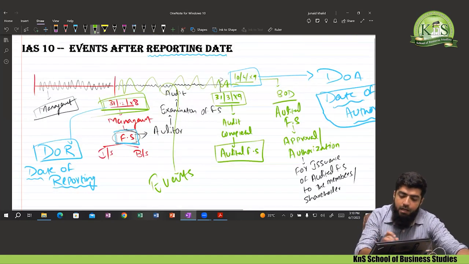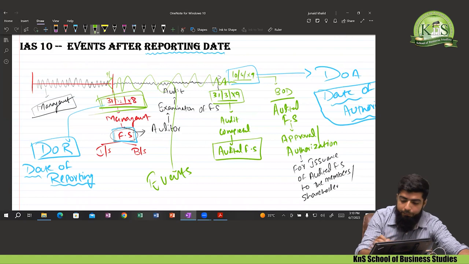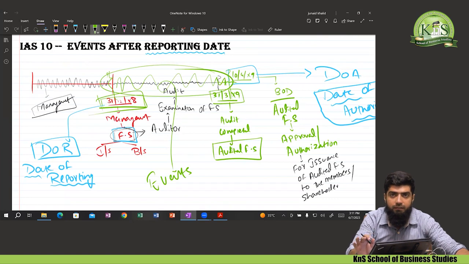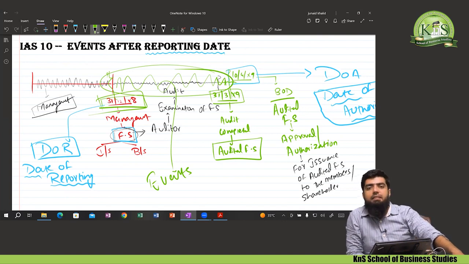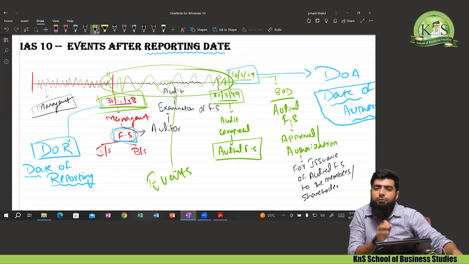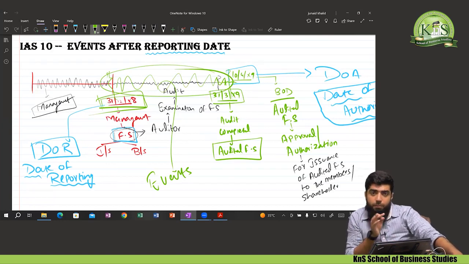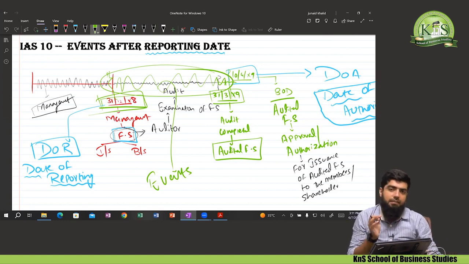IAS 10 clearly states that if any event arises after the date of reporting but before the date of authorization, how to account for these events, how we are going to record them, and what treatment should be adopted, should be dealt with according to IAS 10, events after the reporting date. Now that standard is quite easy. The reason is that there are certain examples given by IAS 10, and we need to follow them. We must have a very good grip on those examples. If we have gone through and understood all these examples, definitely we can answer the examiner's question.